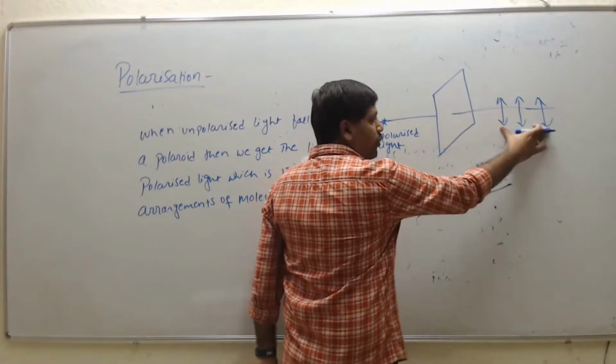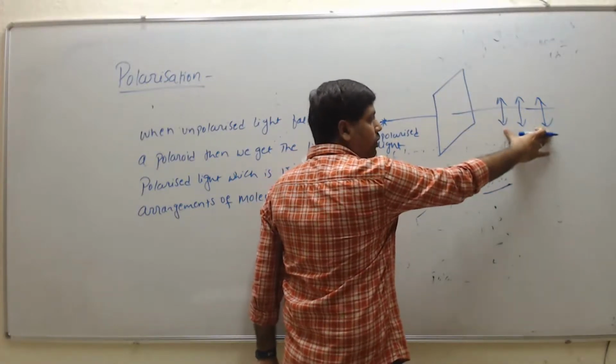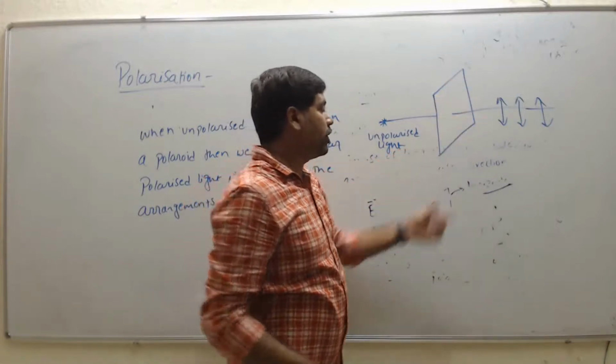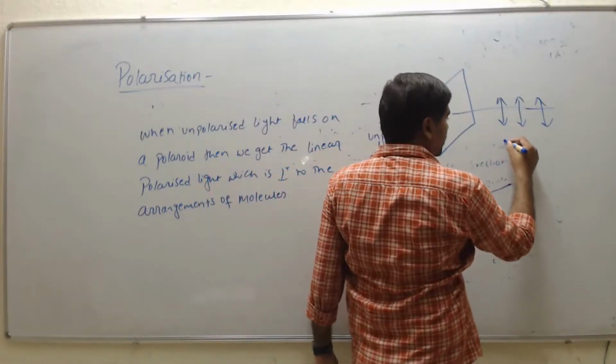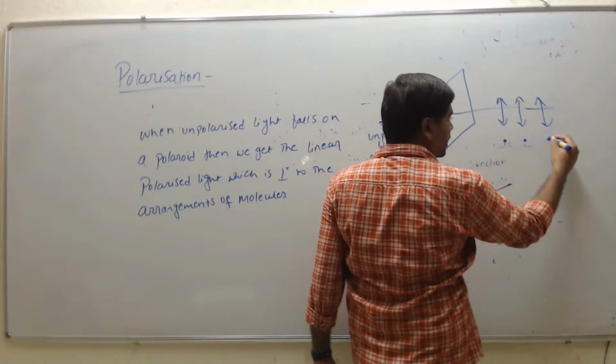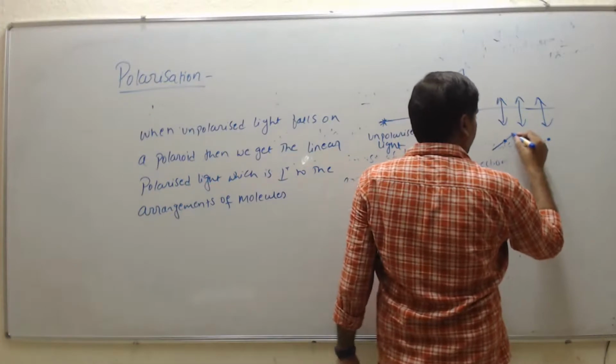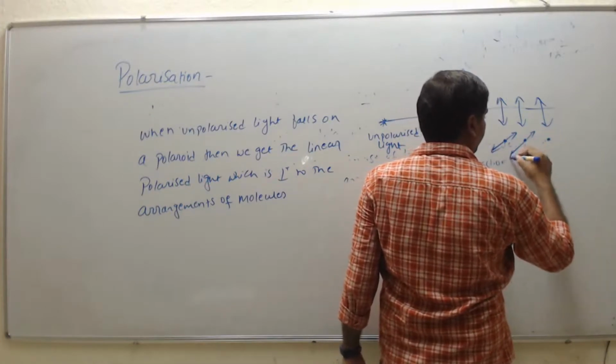If we get perpendicular to the arrangement of molecules, then the molecules are arranged here horizontally. If we get the dots, then the molecules are arranged vertically. That is, they are vibrating in this direction.